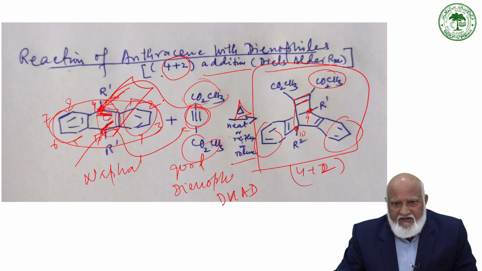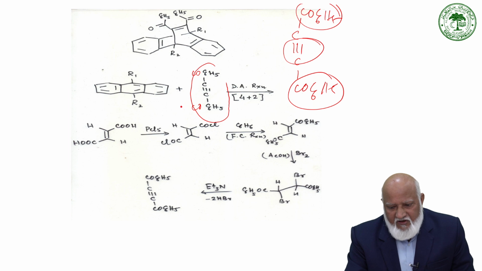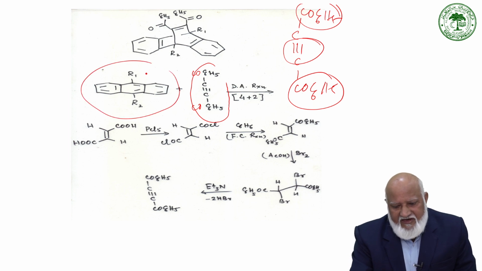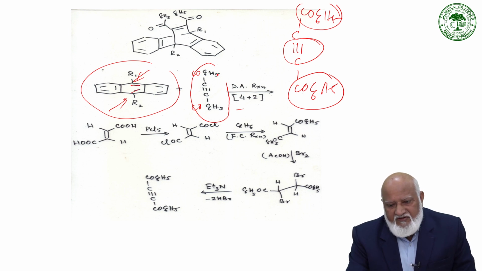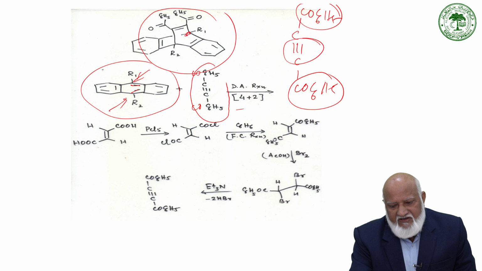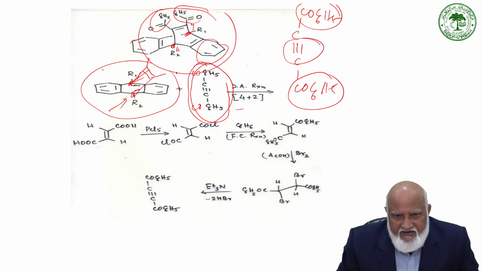As we have seen, anthracene reacts with DMAD. Similarly, dibenzoylacetylene also reacts with anthracene at the 9 and 10 positions in a similar fashion, 4+2. So this acts as a diene with a dienophile to give this adduct. So this is the 9 position, this is the 10 position, and the two benzoyl groups are over here. So the reaction takes place at the 9 and 10 positions, giving rise to the two benzoyl groups. So this is another very good dienophile.